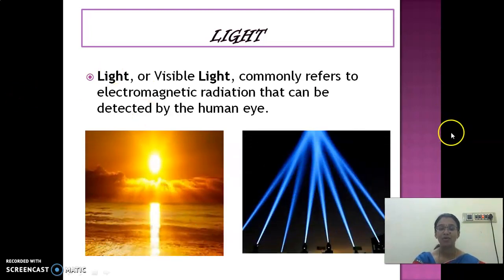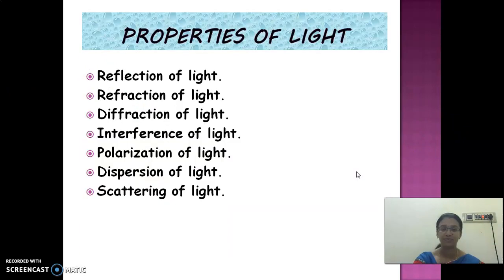So, these are some of the light sources. We have artificial and natural light sources. And one more thing we discussed: luminous and non-luminous. The objects which emit their own light are called luminous objects, and those which do not emit their own light absorb the light from others and emit it. They are called non-luminous objects.